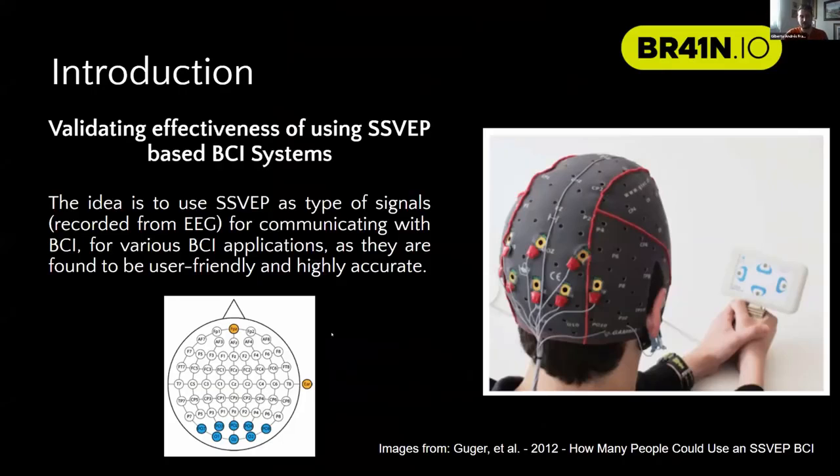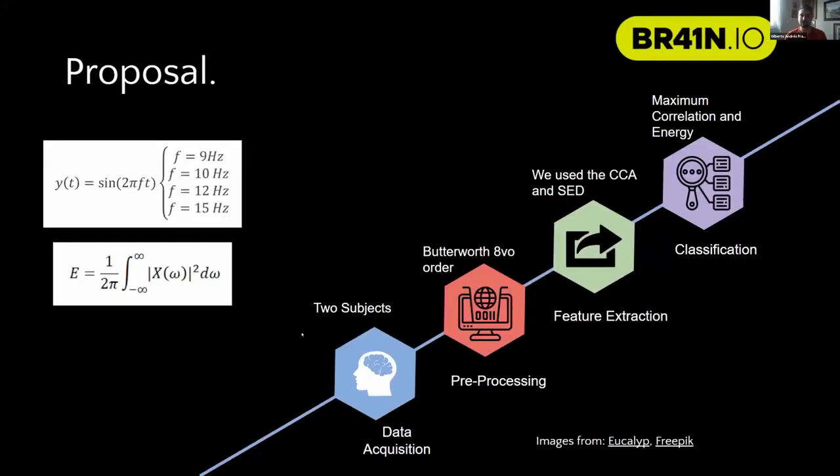We're working, as the picture says, with these 8 electrodes. And our first approach or proposal was one of our teammates already had worked previously on a similar project. So we thought, well, we will try to find more information based on what he did, and it was completely different. Instead of using an LDA approach, it used a CCA and SED approach. So we decided to do the same and see if we could validate the results of accuracy.